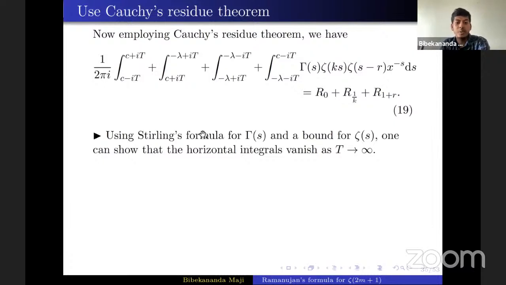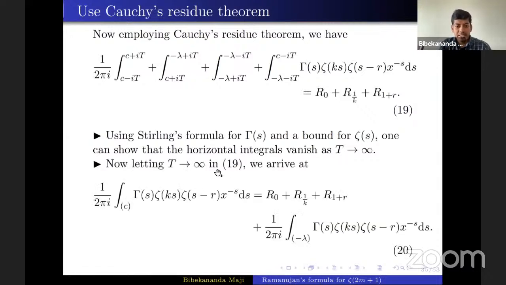Using Stirling's formula for gamma(s) and a bound for the Riemann zeta function, one can show that both of the horizontal integrals vanish as t tends to infinity. Now letting t tend to infinity in the above, you will get this. The main difficult part is to evaluate this left vertical integral. That is the challenging part.